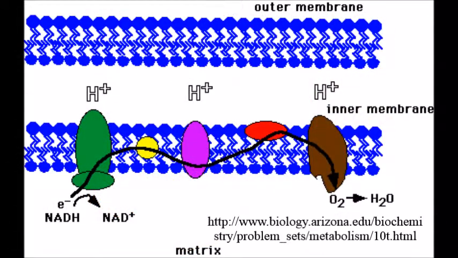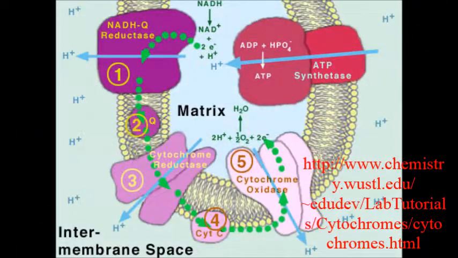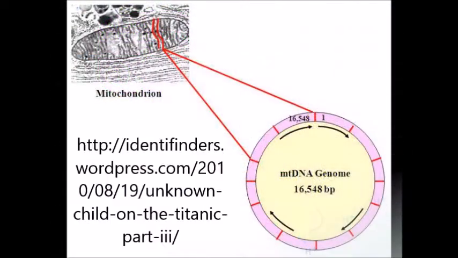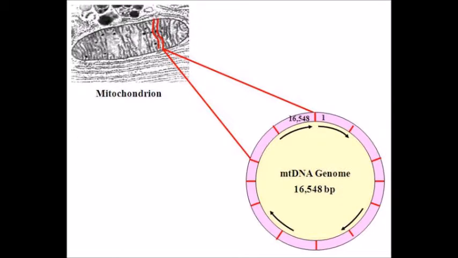The membranes create two compartments, the inner membrane space and the mitochondrial matrix. The primary function of the inner membrane space is oxidative phosphorylation. The matrix is the fluid inside the mitochondria which contains enzymes responsible for the citric acid cycle. The matrix also contains mitochondrial ribosomes, tRNAs, and the mitochondrial DNA. Mitochondrial DNA is circular, covalently closed, and double-stranded. It is maternally inherited and it helps mitochondria divide independently from the cell.